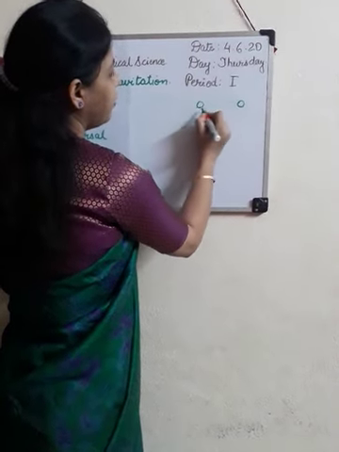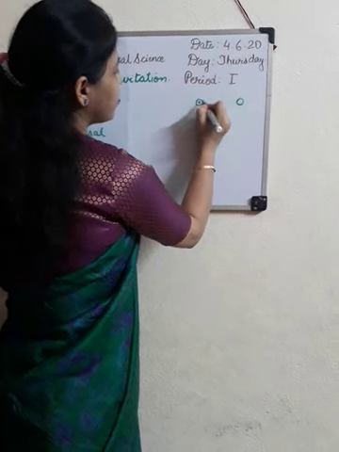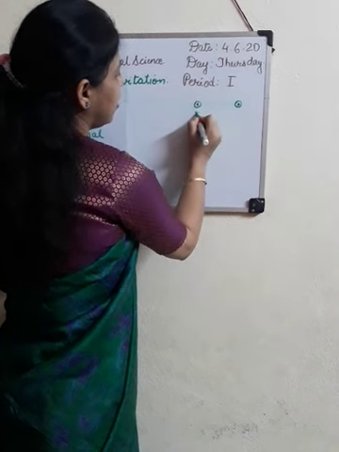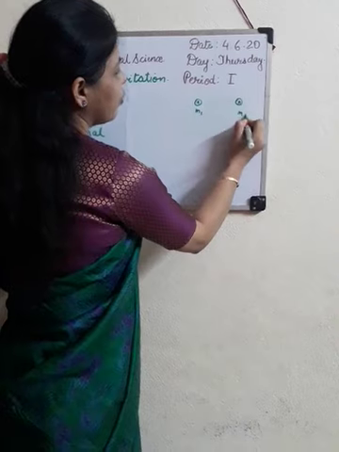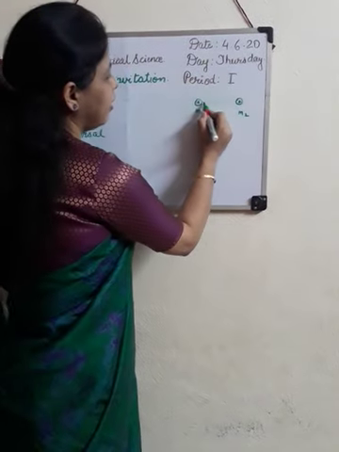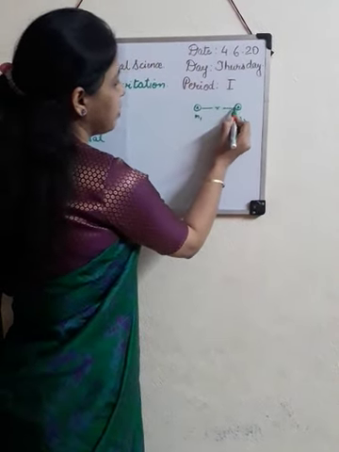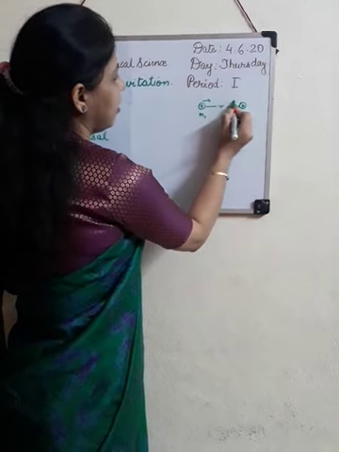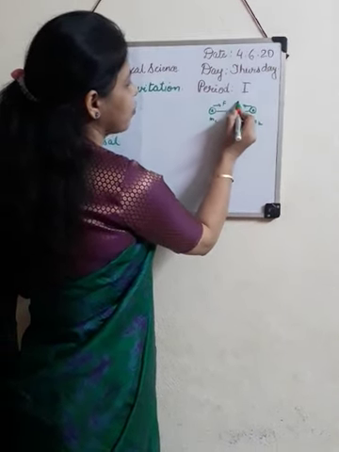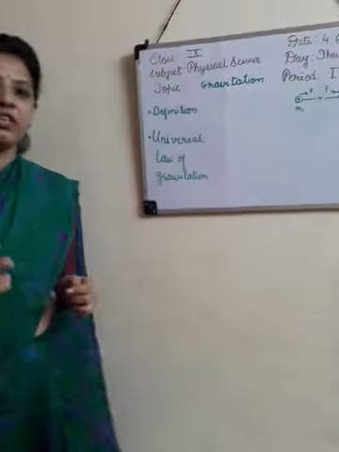Here, A and B are two objects. m1 is the mass of A, m2 is the mass of B, and the distance between them is r. And the gravitational force of attraction between them is F.